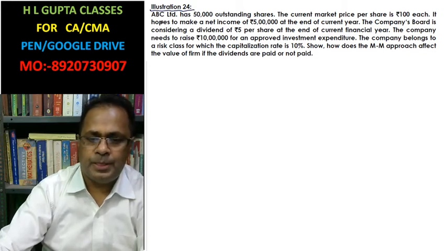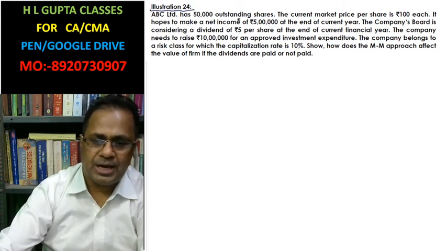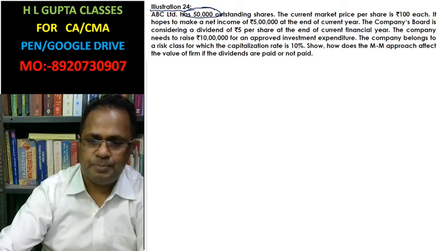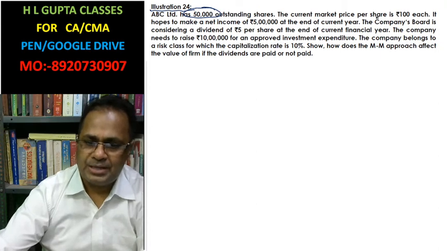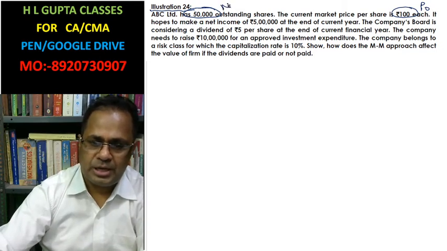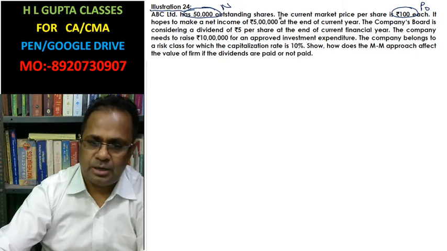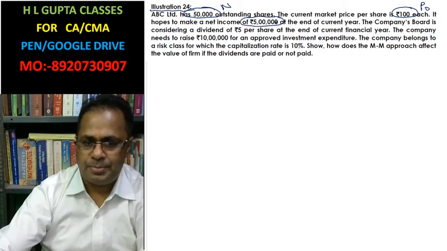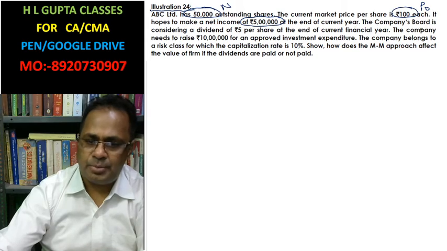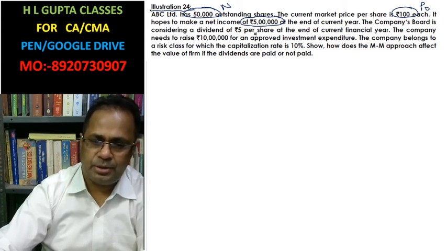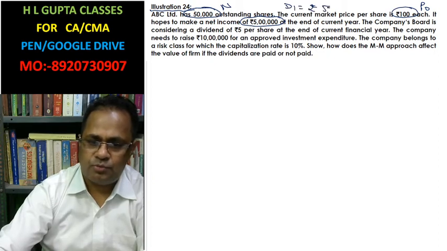ABC Limited has 50,000 outstanding shares. The current market price of the share is this, so this is P0 and this is assumed as capital N. Now, net income is 5 lakh. At the end of the current year, the company board is considering paying a dividend of 5 rupees. So this is D1. D1 equal to rupees 5.